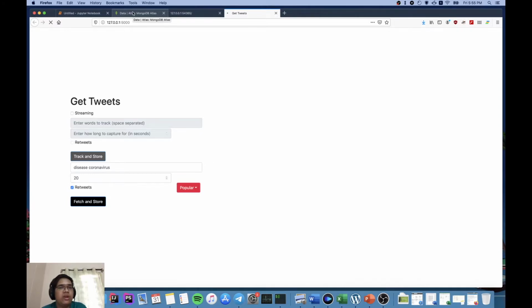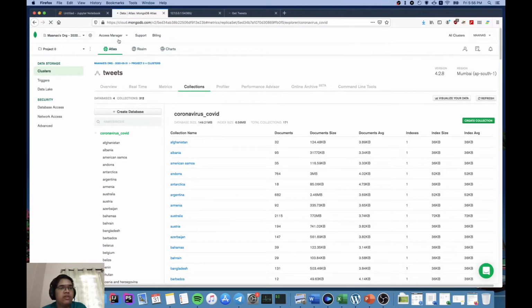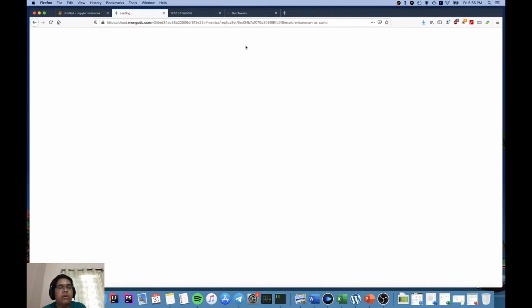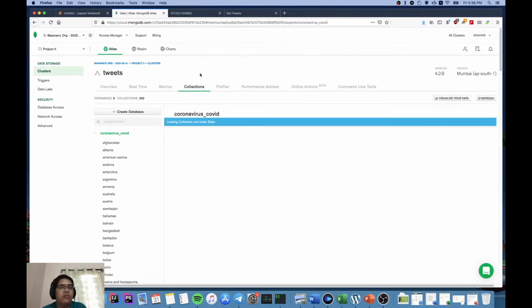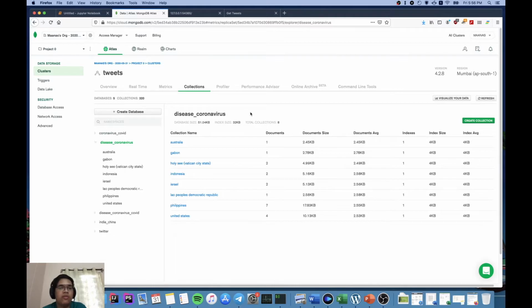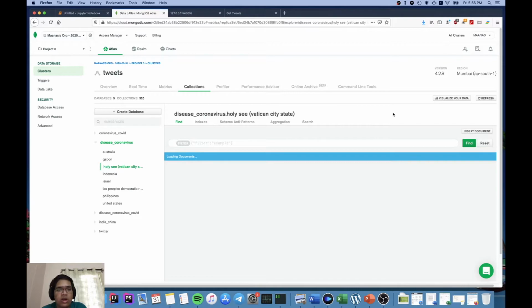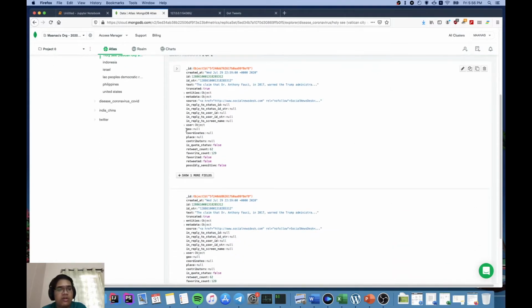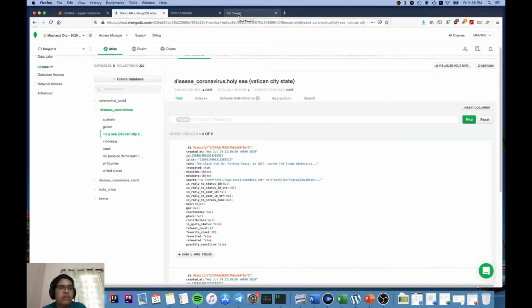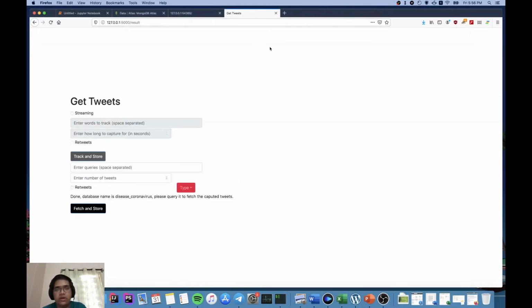So this is my database that I have right here. I just refresh this, and we also chose a remote database because we wanted to synchronize our work and didn't want one person with their local MongoDB database to write the code focused around that and everything gets messed up. So this is the database. We already got a few tweets, and you can go inside here and look at the tweets. If we look at an actual tweet, it will say that there are no geo parameters, but because of the user location, we already know that we have that data, right?